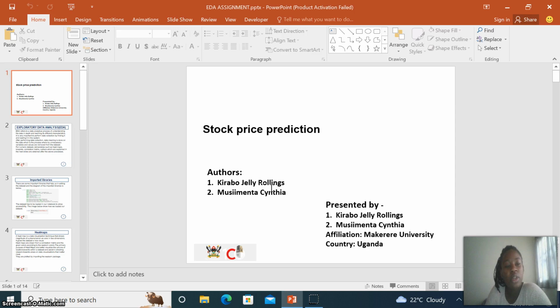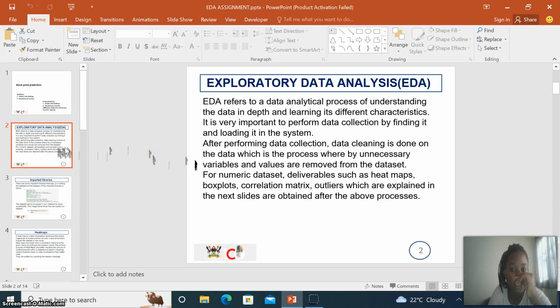So today we are talking about exploratory data analysis, and our project is stock price prediction, and I'm working with Msimenta Cynthia. For exploratory data analysis, for quick pronunciation, you can just say EDA. It refers to a data analytical process of understanding the data in depth and learning its different characteristics.